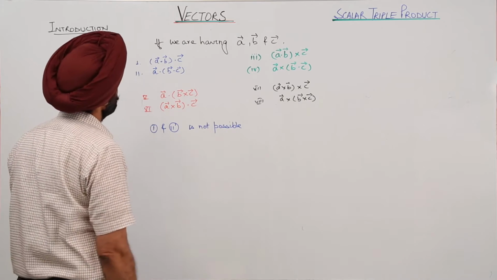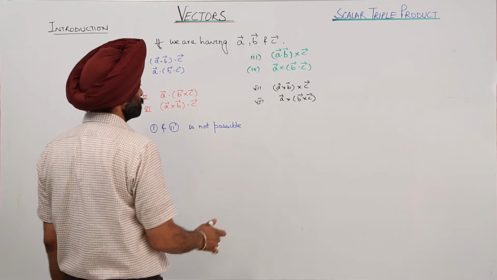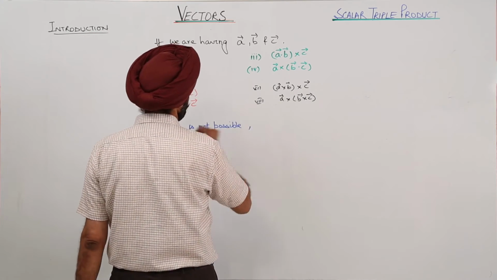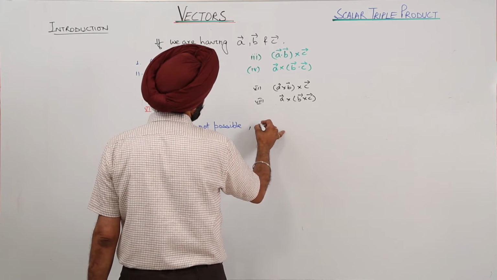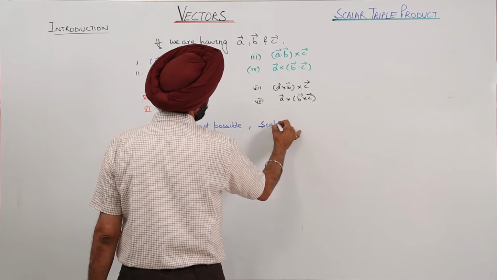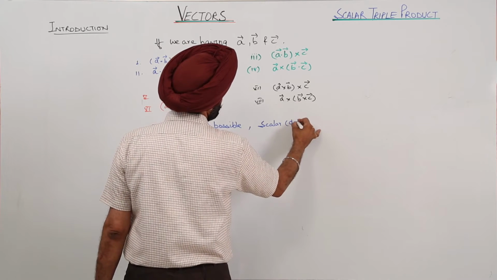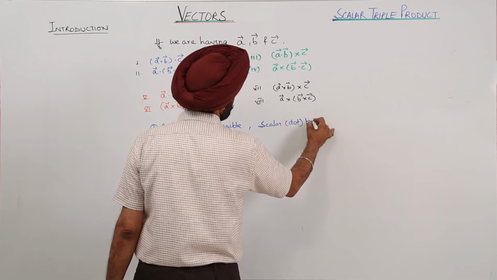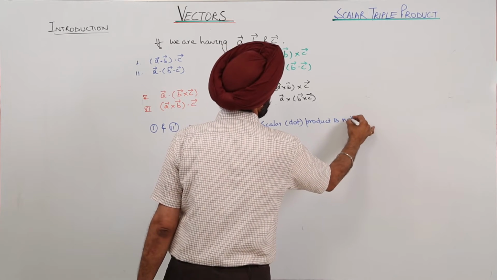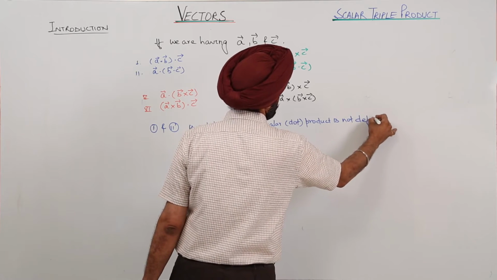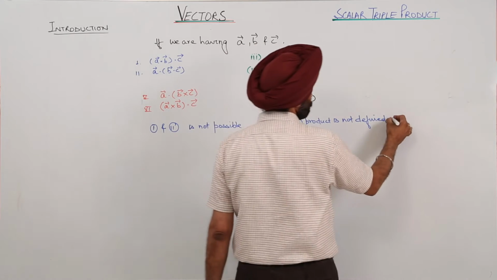Why is it not possible? Because scalar dot product is not defined on scalar.